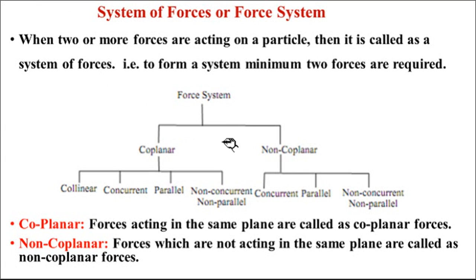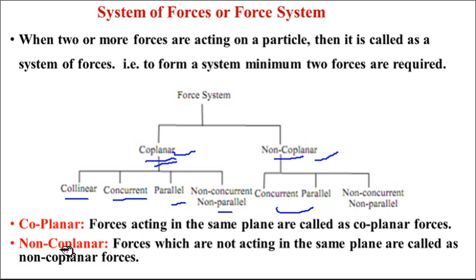Now we'll discuss the different types of force systems. Force systems are normally divided into two groups. The first one is the coplanar force system and the second one is the non-coplanar force system. Coplanar means the forces are acting in the same plane, and when forces are acting in different planes, that is called a non-coplanar force system. Coplanar force systems have different types: collinear force system, concurrent force system, parallel force system, and non-concurrent, non-parallel force system. These are the types of coplanar force system. And in non-coplanar force system: concurrent, parallel, and non-concurrent, non-parallel. So these are the different types.